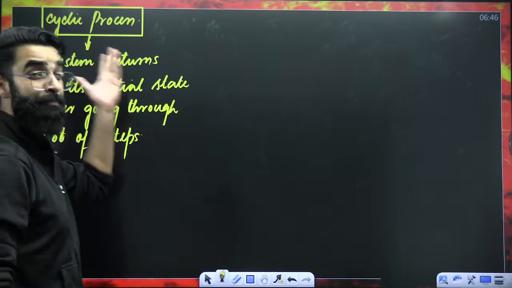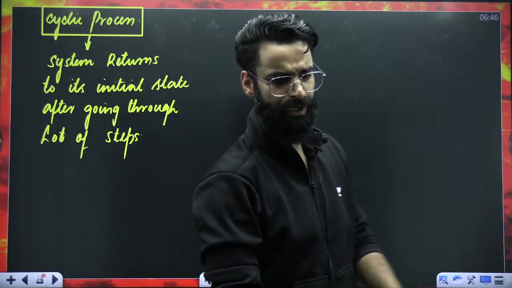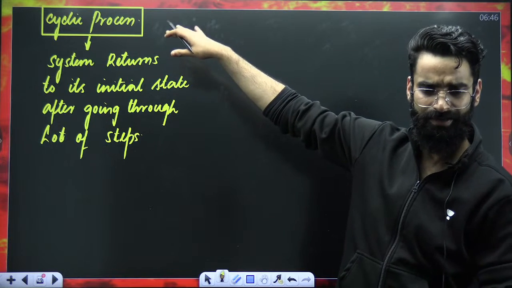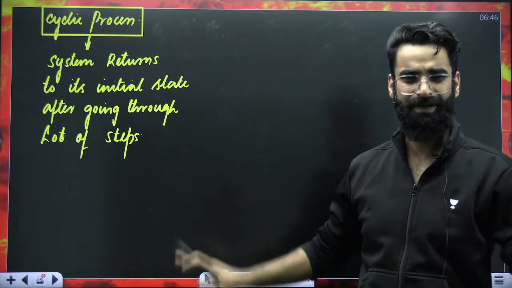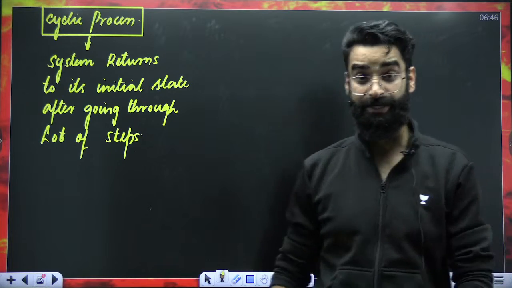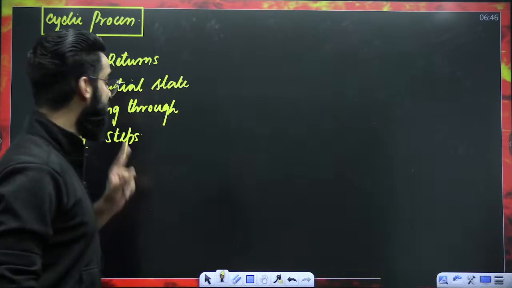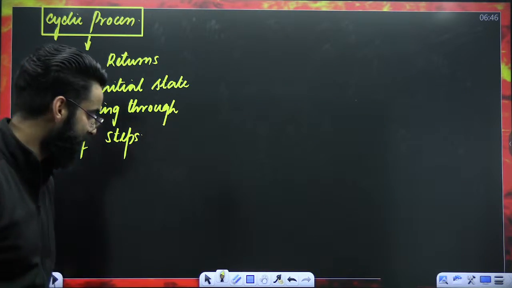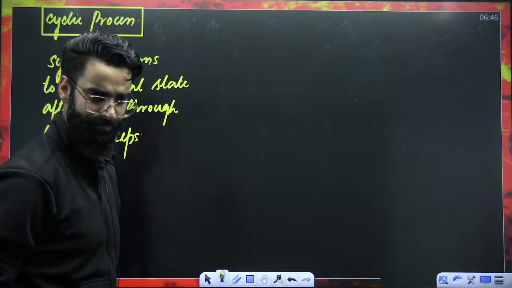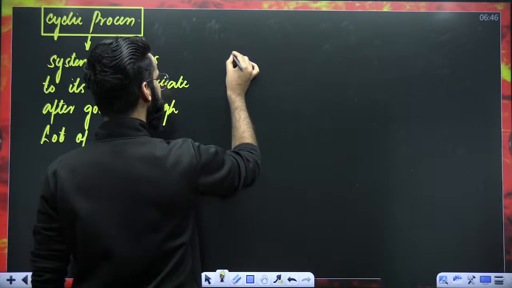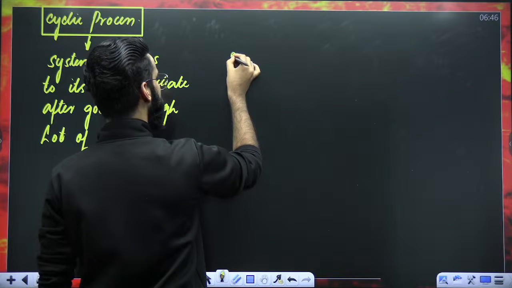This is again one very important topic which we have to discuss in detail. There are a lot of questions which are based on this. But I'm just giving you the idea of the things, right? I'm not teaching it. In a cyclic process, what happens? The system returns to its initial state. Let me give you an analogy. One analogy is enough.